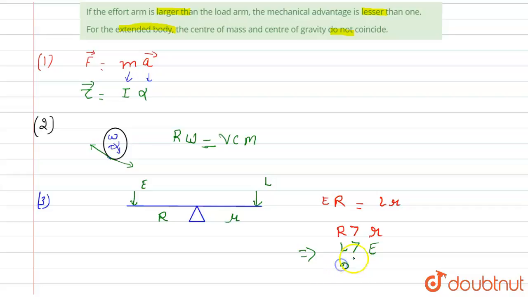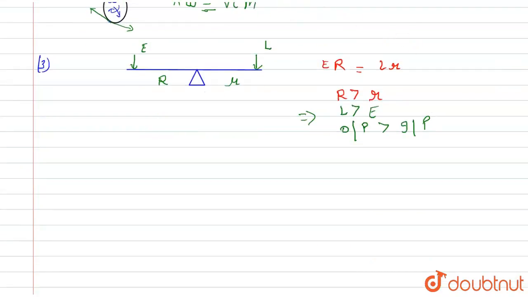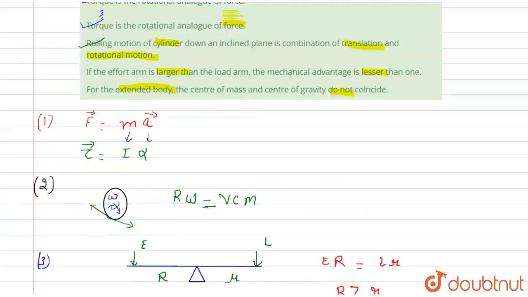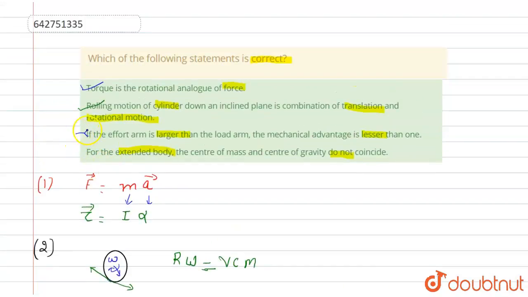Means output is greater than input, and the mechanical advantage is a ratio of output divided by input. So in this case the mechanical advantage is greater than 1. So our third statement is an incorrect statement, right?